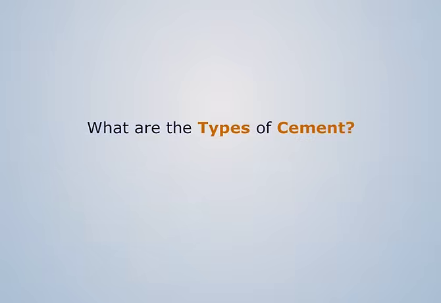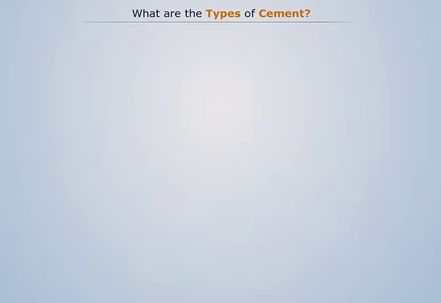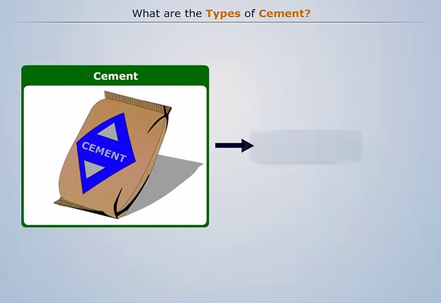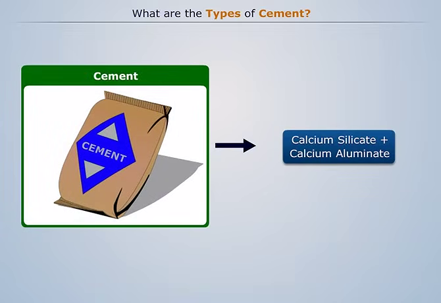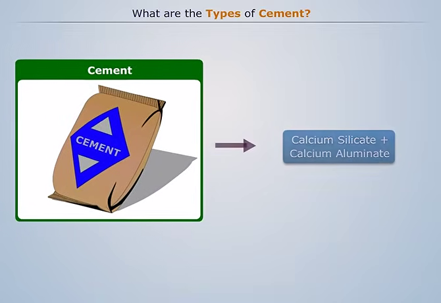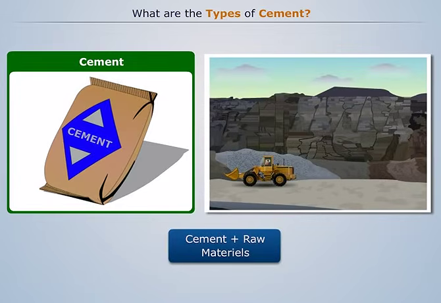What are the types of cement? Cement is a mixture of calcium silicates and a small amount of calcium aluminates. Cement is manufactured by blending raw materials and firing them at high temperature to achieve precise chemical proportions of lime, silica, alumina and iron.